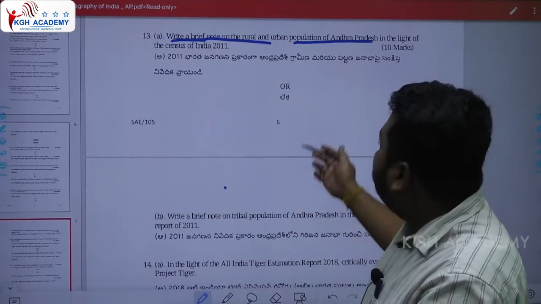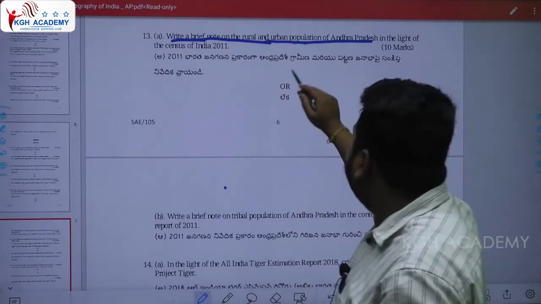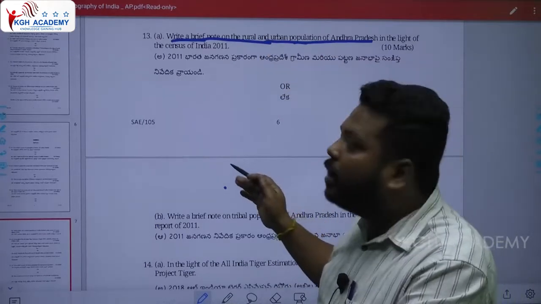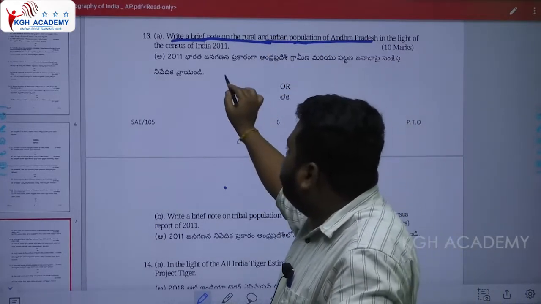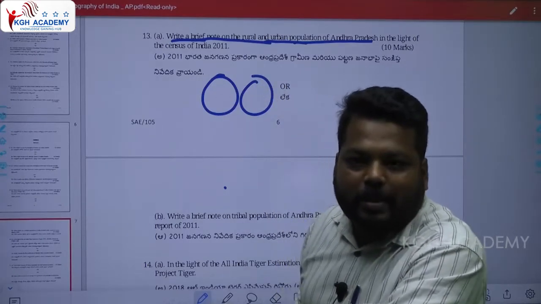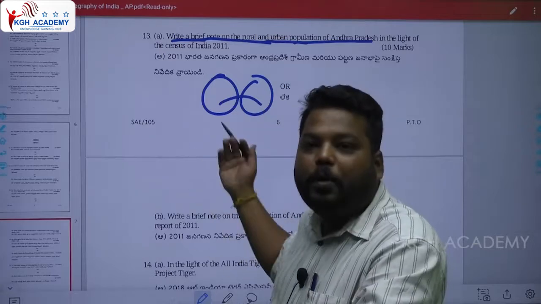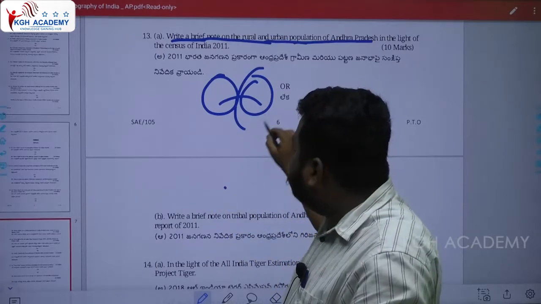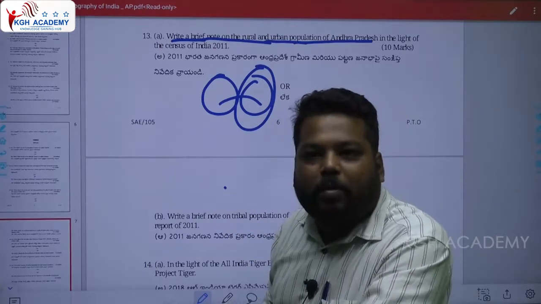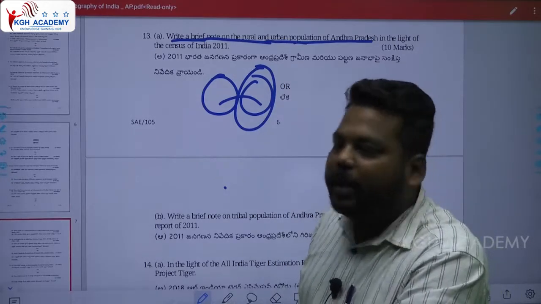So according to the census, write a brief note on rural and urban population of Andhra Pradesh in the light of the census of India 2011. What is the amount of rural population and the amount of urban population in 2011? Why was there a trend of shift from rural to urban areas? What are the major urban areas where the population shifted? All these brief aspects we would be writing.